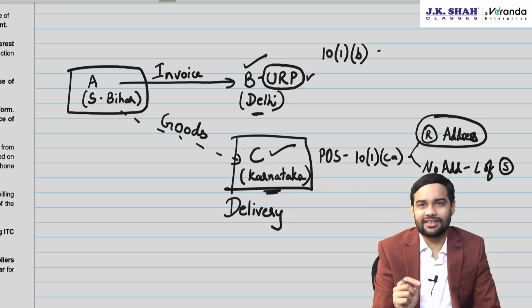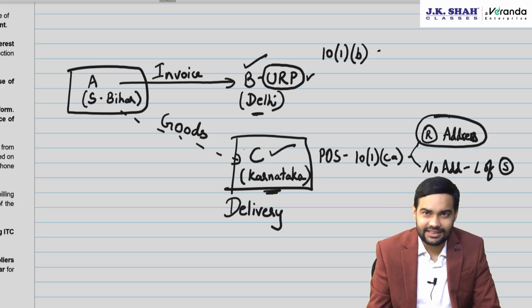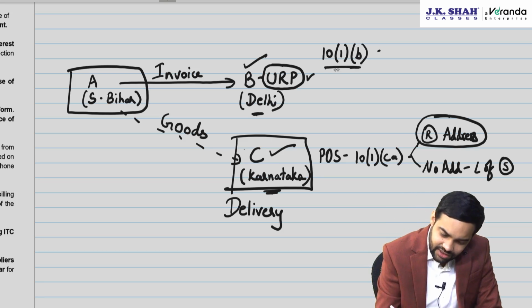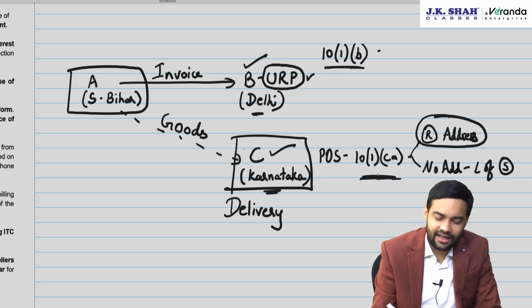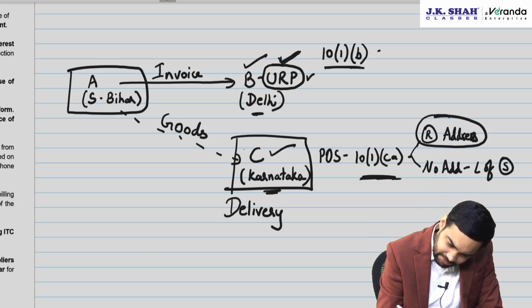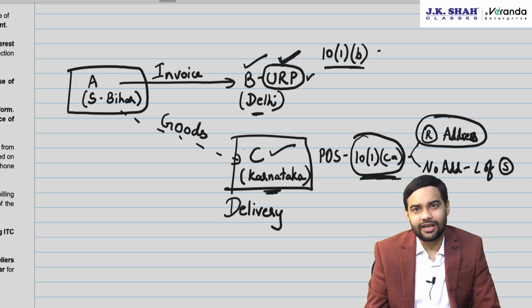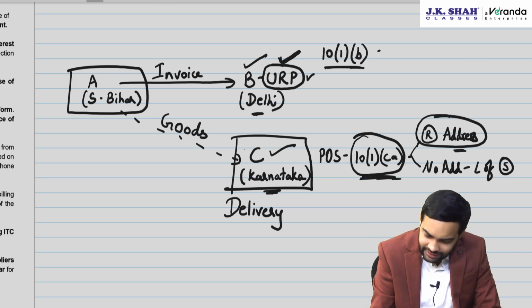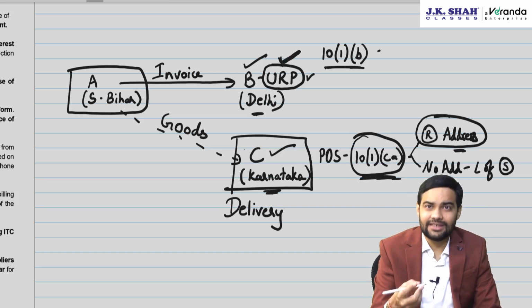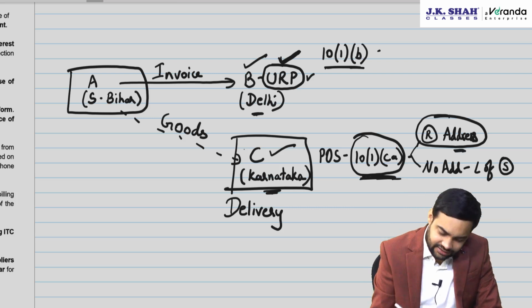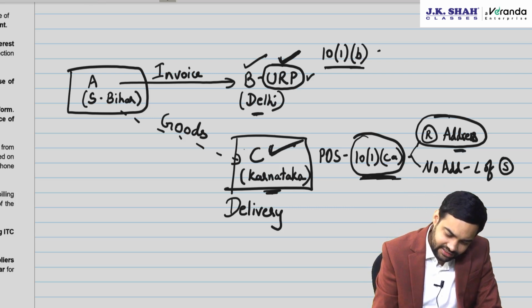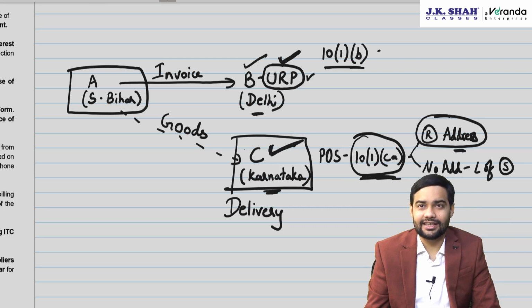Very important circular for your examination. Don't mix up 101B and 101CA. What the circular is trying to say is, when you check 101B versus 101CA, when the supply is to an unregistered person, you will prefer 101CA, and as you are going to prefer 101CA, you will go by the address, and the address which is mentioned in 101CA has to be the delivery address and not the billing address.